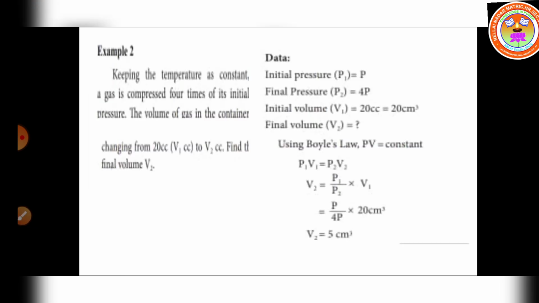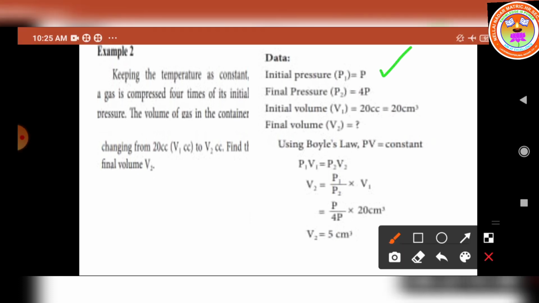Okay, now let us see the second problem. Keeping the temperature constant, a gas is compressed to 4 times its initial pressure. The volume of the gas in the container changes from 20 cc, that is cubic centimeter, to V2 cc. Find the final volume. So here the initial volume is given, 20 cc. First you have to write what data are given here. The initial pressure, let us consider as P. Okay, so the initial pressure, denoted by the symbol P1, is equal to P.